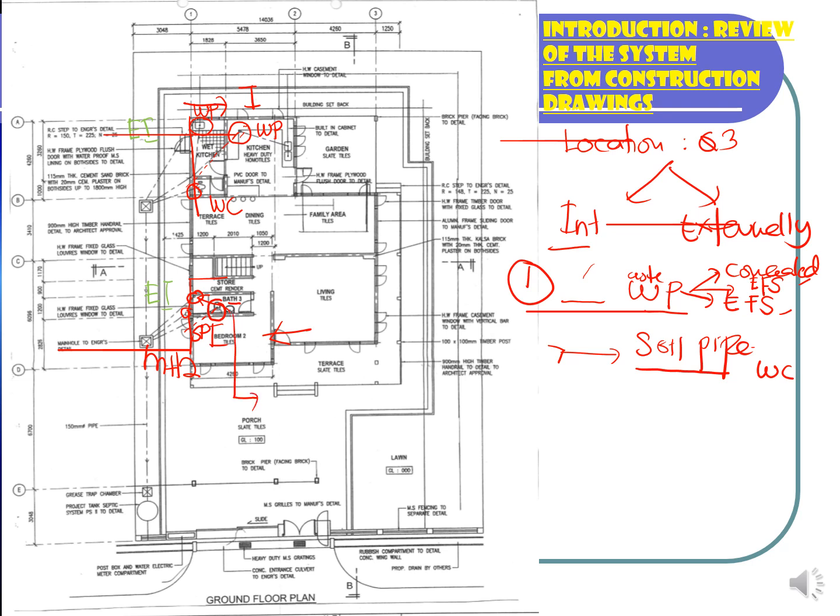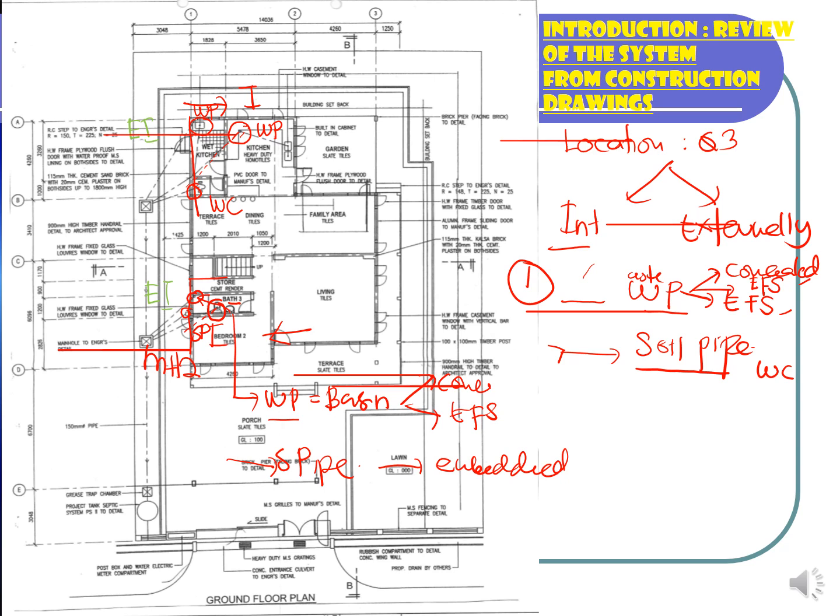So here, if I break down, waste pipe from the basin, that means there are two types of pipe in this bathroom number 3. Once you see that they are basin, kitchen sink, they are two main items to be measured. One is concealed in the brick wall, another one is embedded in floor slab. Both of these are waste pipe. Then we have another pipe that is soil pipe from the WC. So this one will be considered as embedded in the floor slab.